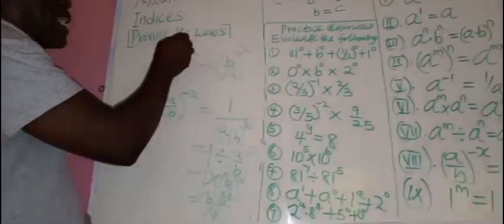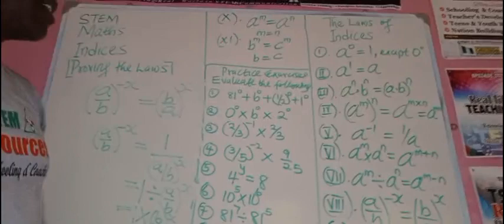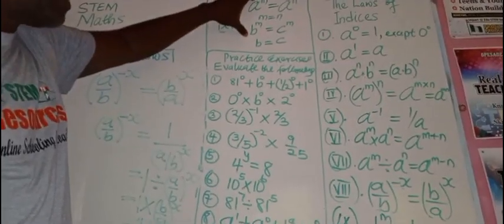Can you see that a fraction raised to a negative exponent will be equal to that fraction in reverse form, moving the negative to this side here? Oh my God, very interesting. We're able to prove 9 laws of indices. All these ones are just application.